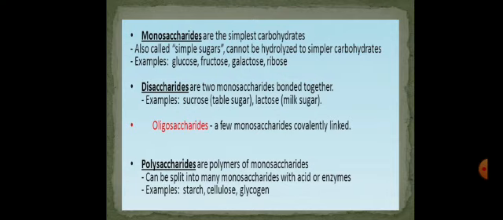Starch is found in the plants. Cellulose is also found in the plants. Cellulose is a major constituent of the cell walls of plant cells, and the glycogen is found in the animals.